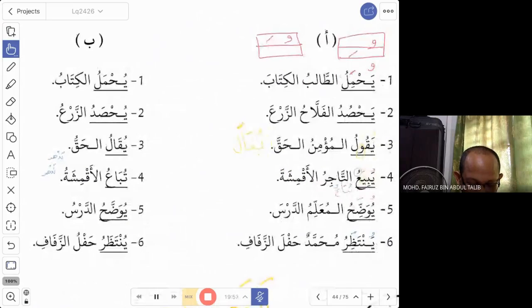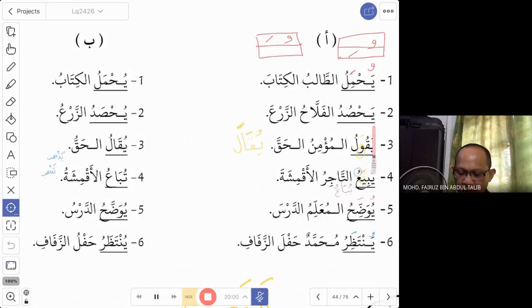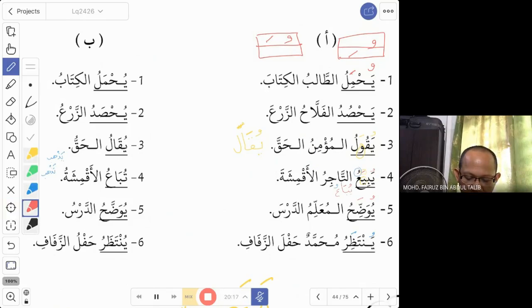Yahmilu becomes yuhmalu. Al-jumlatu thaniya yahsudu al-fallahu az-zar'a. Yahsudul fallahu az-zar'a. Fallah, what is a fallah? Kejayaan is falah, the letters are similar, but you don't have the shaddah, as in our azan, we say hayya ala salah, hayya ala al-falah.